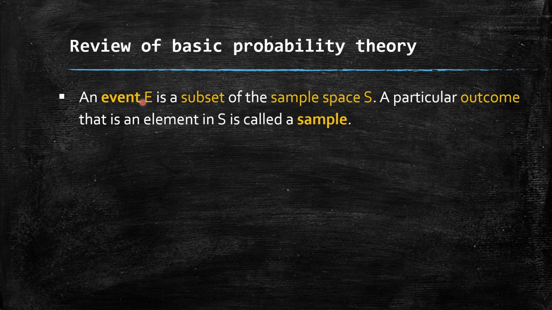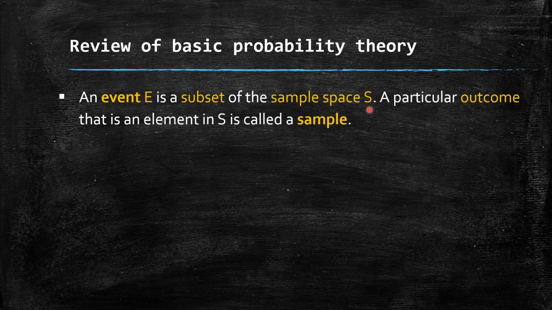An event E is a subset of the sample space S. While throwing a die, we know that the sample space S consists of 6 elements, 1, 2, 3, 4, 5, 6, one for each face. Suppose I say the event is an odd number, that is a subset of the sample space S: 1, 3, 5. Now, what is probability?